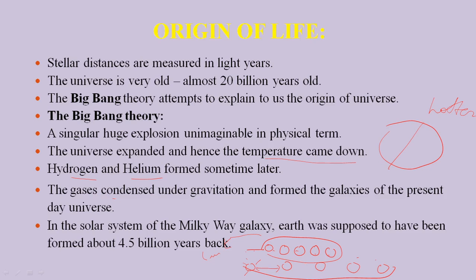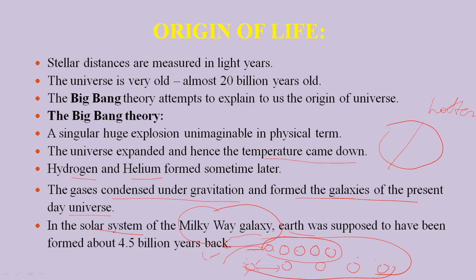The gases condensed under gravity and formed the galaxies of the present day universe. Gases start condensing means the molecules of the gases start combining and forming a mist-like foggy area, and these together keep all the planets in a particular circle, and this all together forms galaxies. So our solar system, that is, our Earth, is found in the Milky Way. Remember the term Milky Way. Why is it Milky Way?